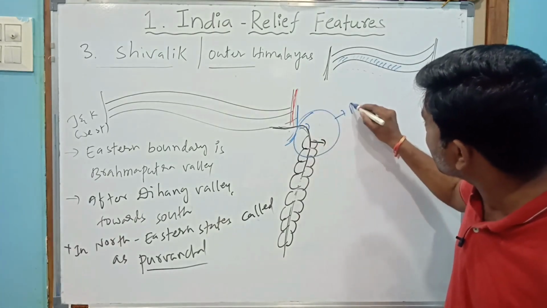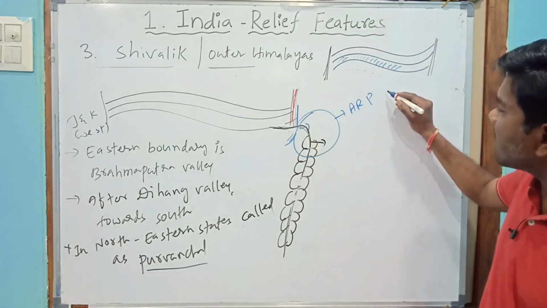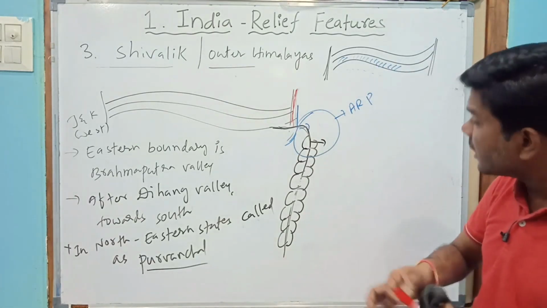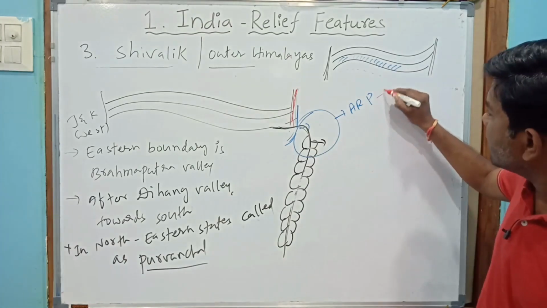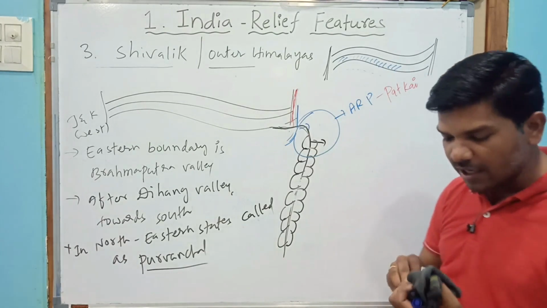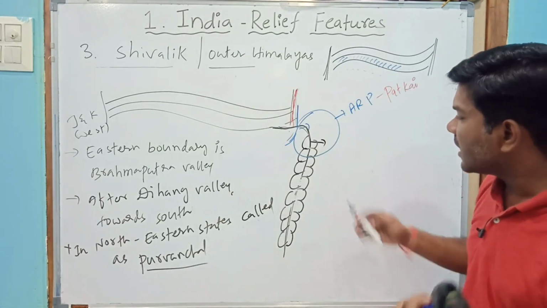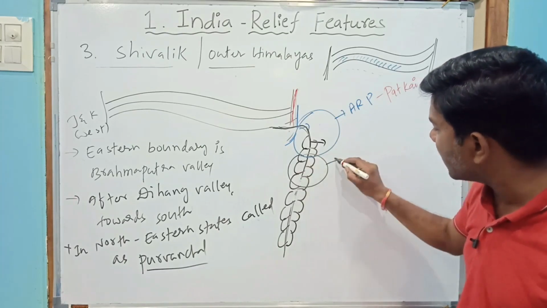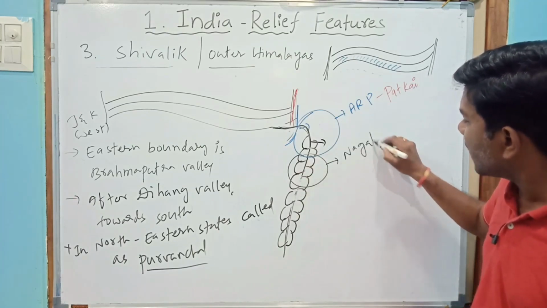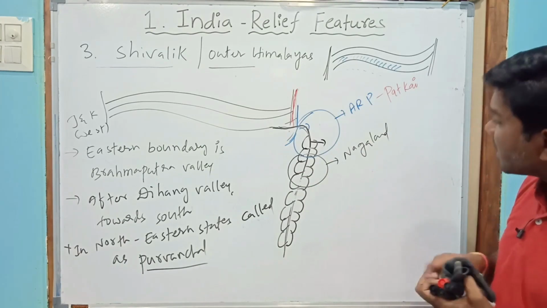The Purvanchal in Arunachal Pradesh is called Patkai. After Arunachal Pradesh comes Nagaland, where these are called Naga Hills.